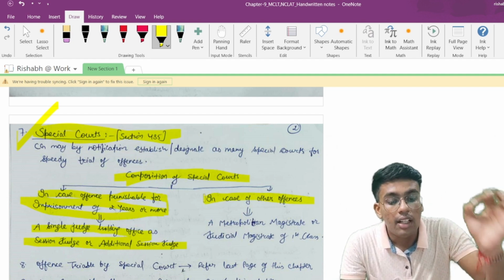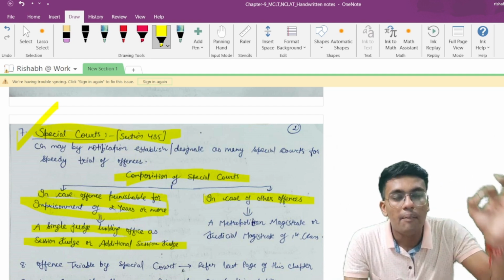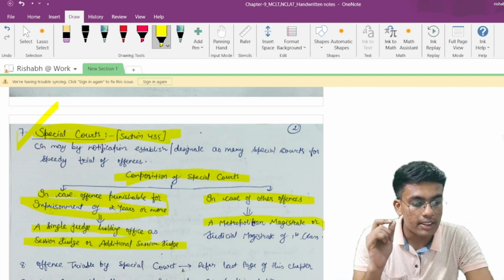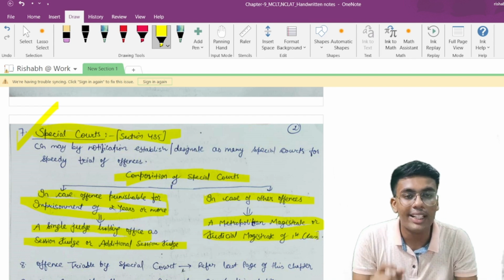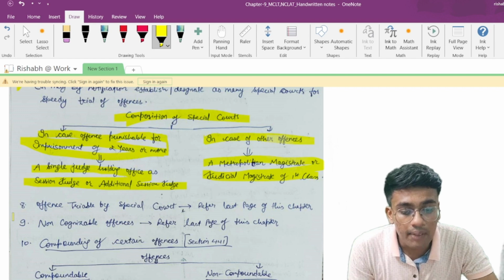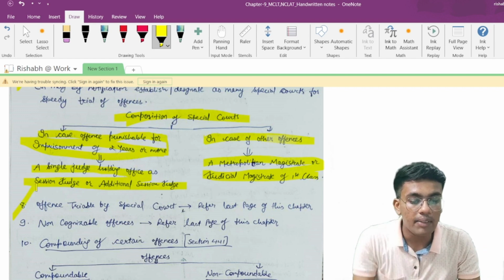In any other offense which is not punishable with imprisonment, or punishable with imprisonment which is less than 2 years, in such a case a metropolitan magistrate or a judicial magistrate of first class would be the composition of the special courts. Point number 8 talks about offenses which are triable by the special court.